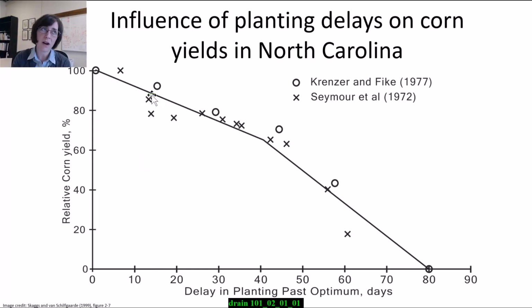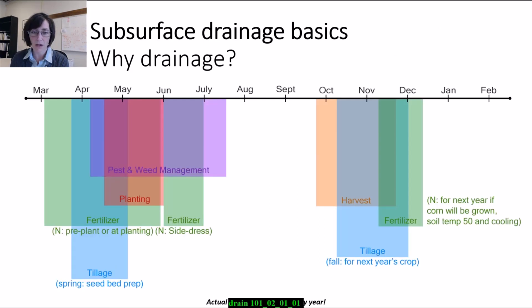Thinking back to those farmer survey results from that Twitter survey, clearly this is why farmers want to improve the drainage. This is something that's within our control to do to make sure that we're getting into the field in a more timely manner.